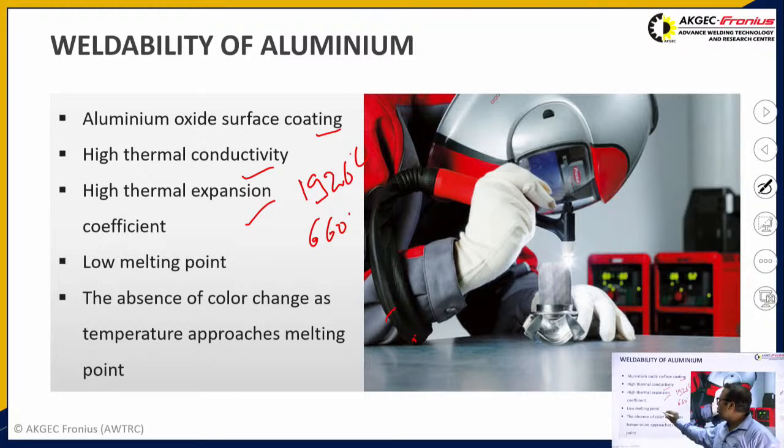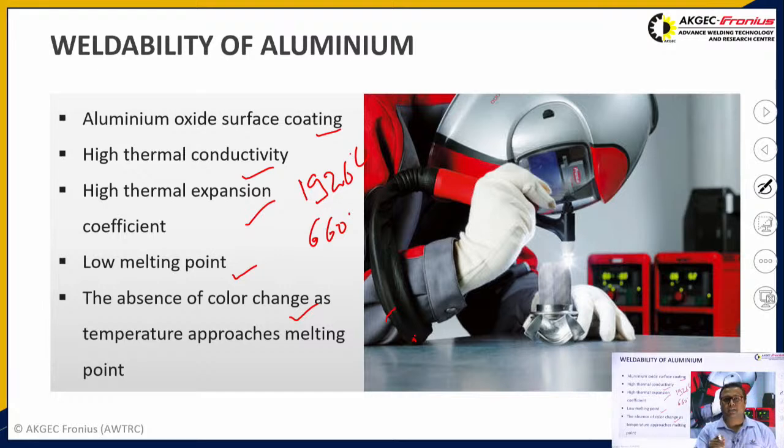Then fourth is the low melting point. Aluminium has a very low melting point, so it becomes very difficult to control the arc when we use processes where the current is very high. Then fifth is the absence of color change as the temperature approaches the melting point. In welding of different materials, we generally see some color change as the material approaches its melting point.